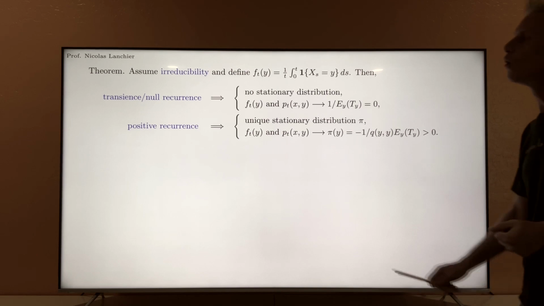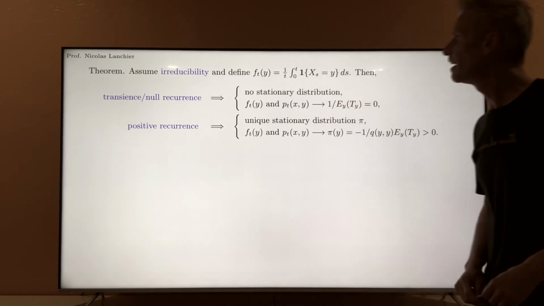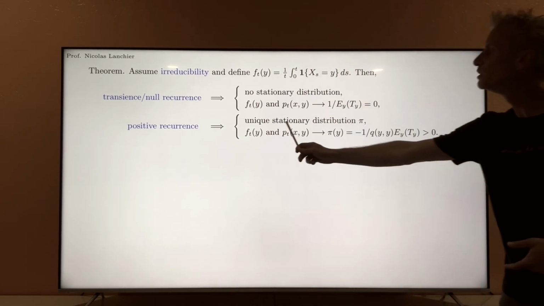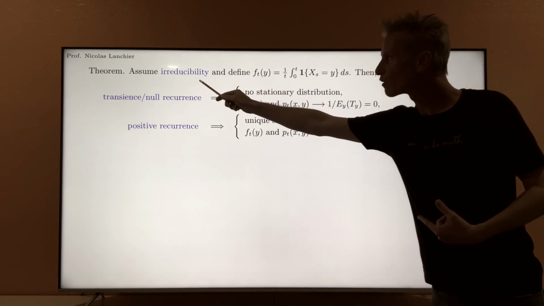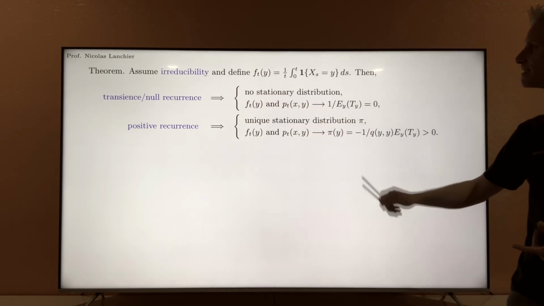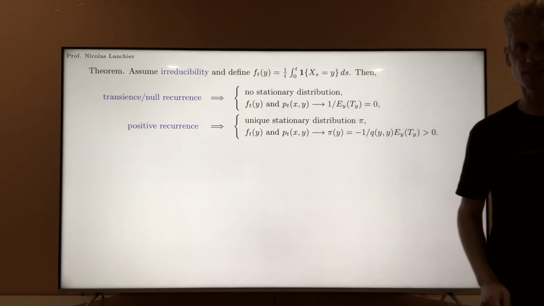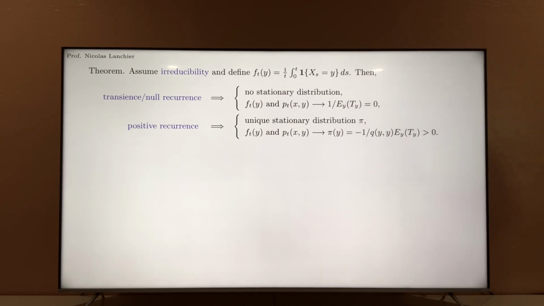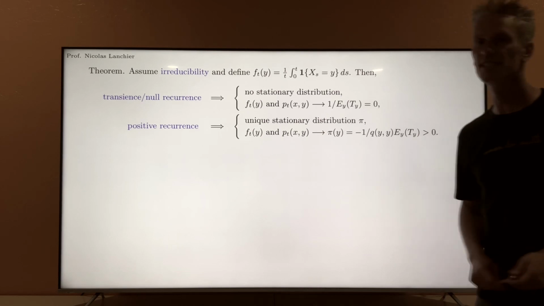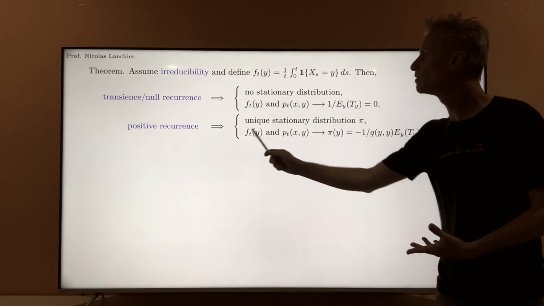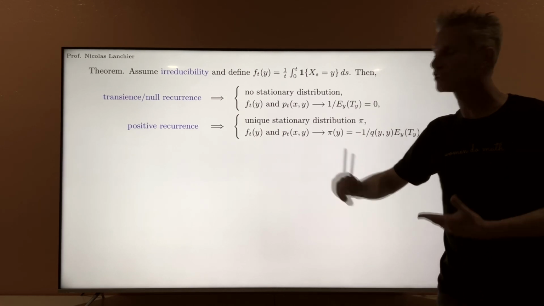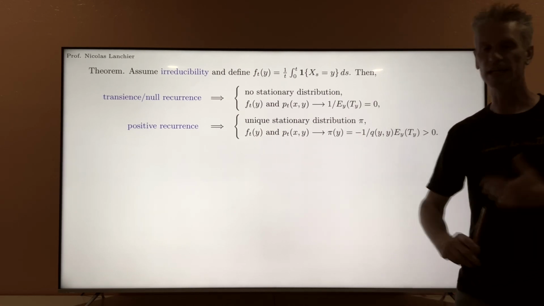Second option, all states are positive recurrent. And in this case, there is a unique stationary distribution pi. Uniqueness follows from irreducibility. Existence follows from positive recurrence. And in this case, those two quantities here are going to converge instead to pi y. So the stationary distribution is going to describe the behavior of fraction of time spent in a state or limiting probabilities.